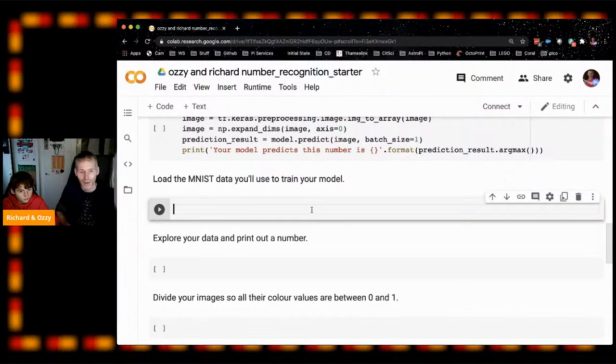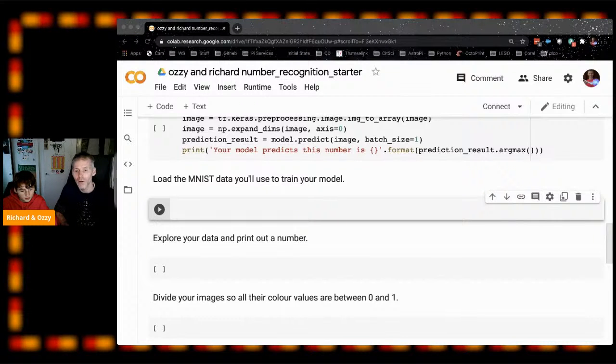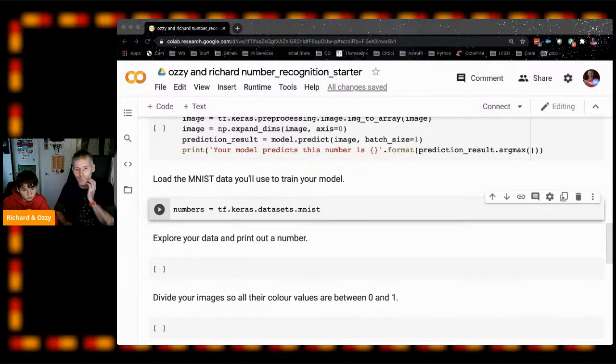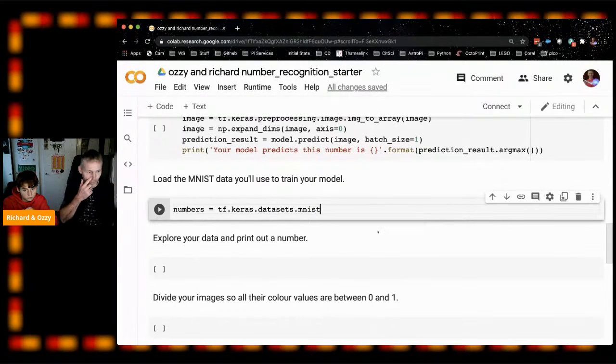So we're going to use a set of data that comes with TensorFlow. Let's call it numbers. We're going to call our data set numbers, and we'll say numbers equals, and we're going to say TF for TensorFlow dot keras dot datasets dot mnist. And MNIST is a database basically of all these handwritten numbers that other people have done for us. So we're going to call it numbers, and then we need to load it in.